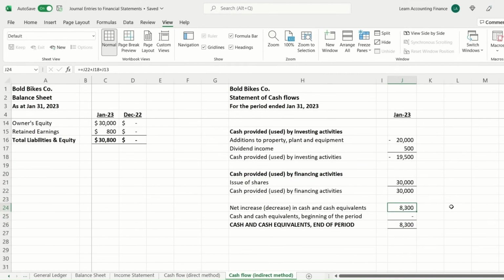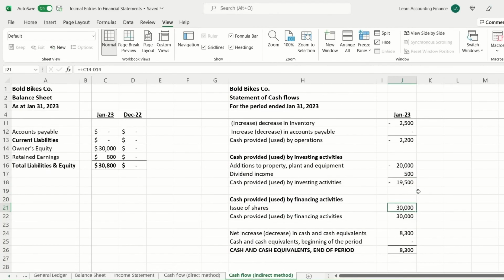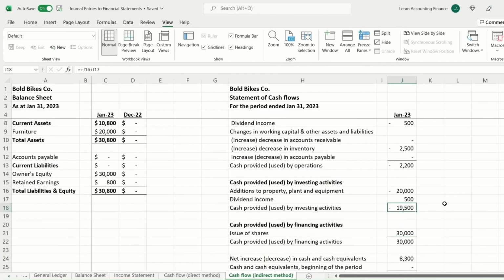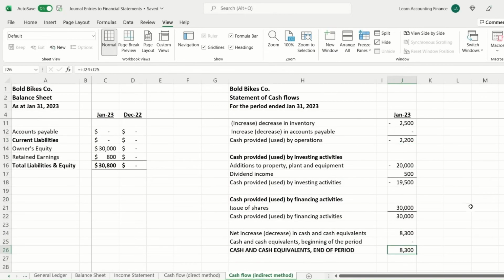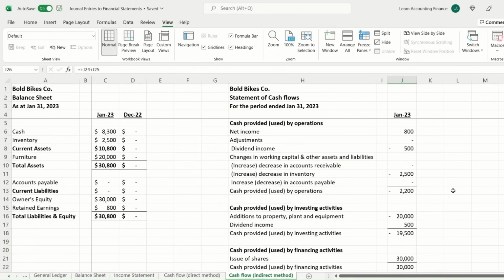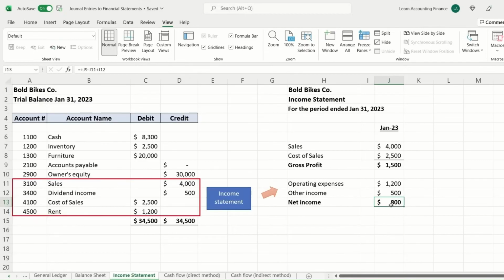Cash flow for the full period is $8,300 positive, mainly driven by the owner's investment. All the other activities, such as investing activities, had a negative outflow, and also operations had a negative outflow. That is also why it's important to look at cash flow, because if you just look at the income statement, you see the company has made a profit of $800 in the month of January.